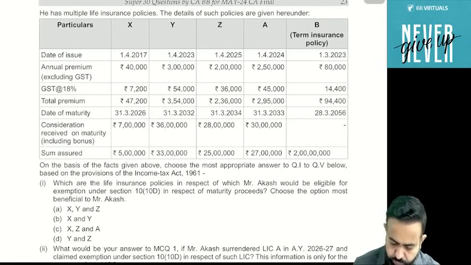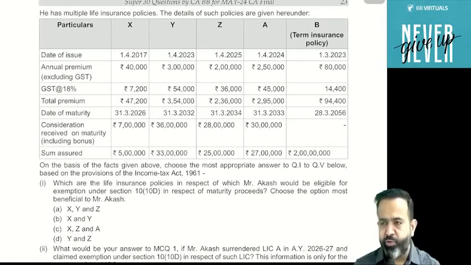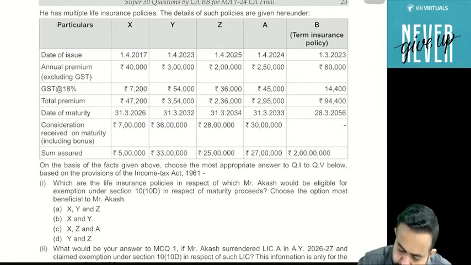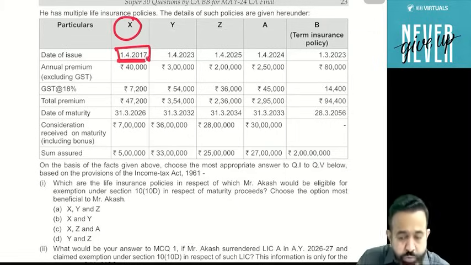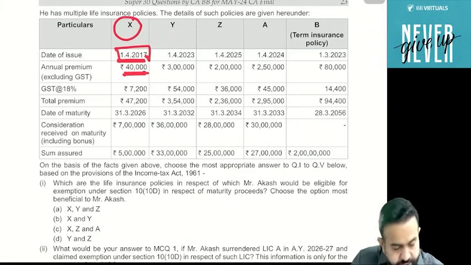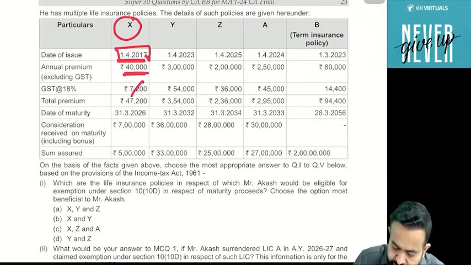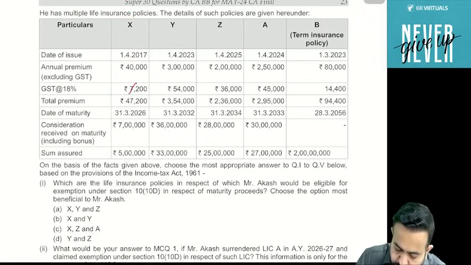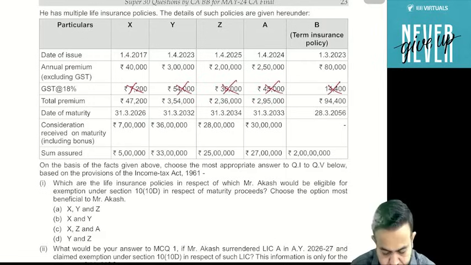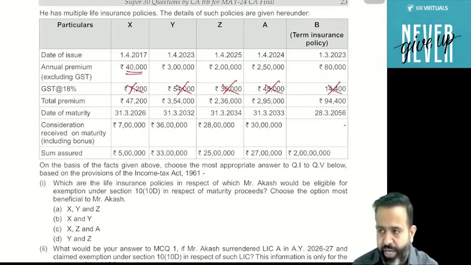Now guys, he has multiple life insurance policies. The details of such policies are as given hereunder. He is having one policy X, taken on 1/4/2017, and the annual premium excluding GST is 40,000. GST is 7,200. Just ignore the GST, because we should not check the GST part. We have to check the pure premium excluding GST.